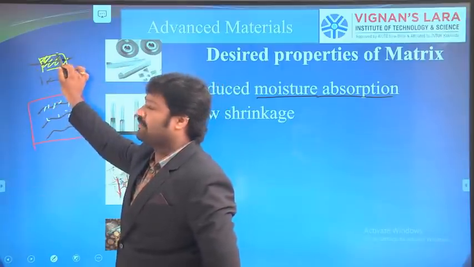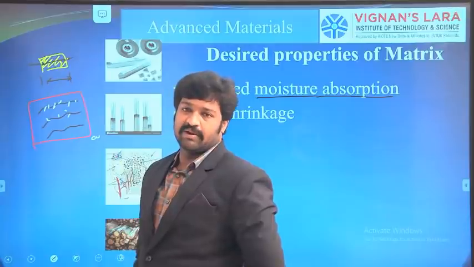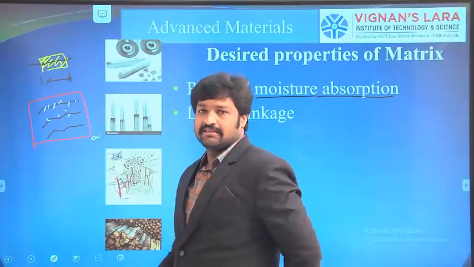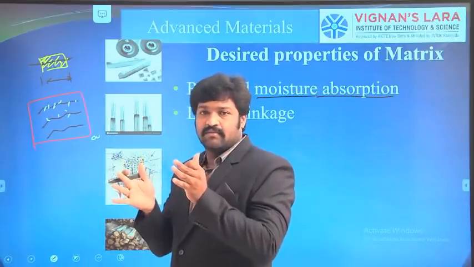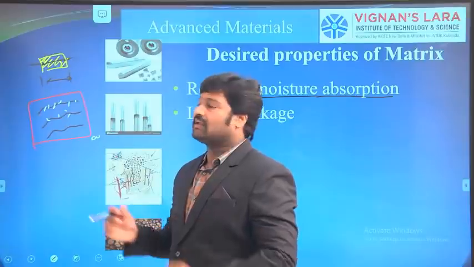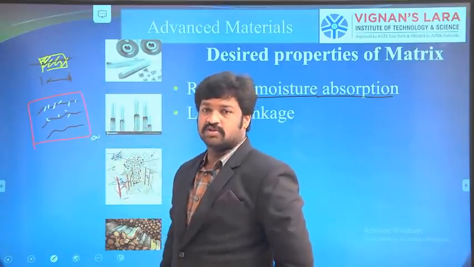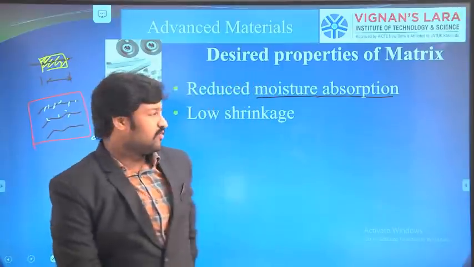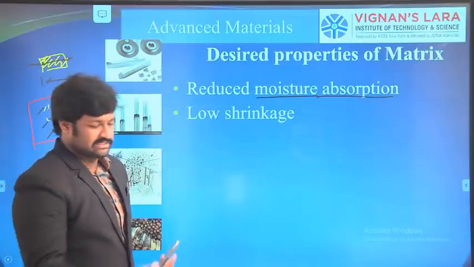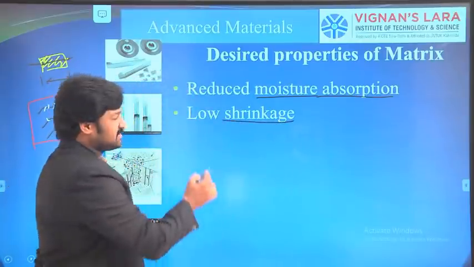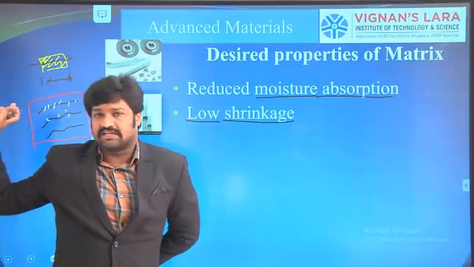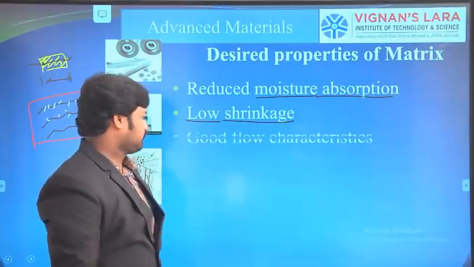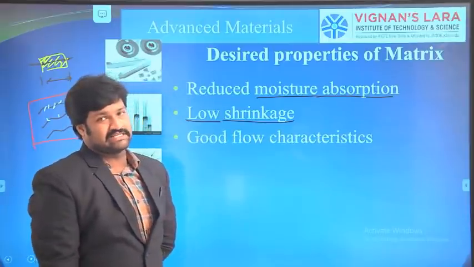The fiber and the matrix materials have different thermal coefficients, so the fibers may expand less compared to the matrix. Then the matrix tends to shrink, but the fibers are not shrinking, so internal stresses will develop. Due to these stresses, the strength of the composite will be reduced. To avoid that, we should provide low shrinkage materials so that these stresses do not appear in the structure and the properties will be better.